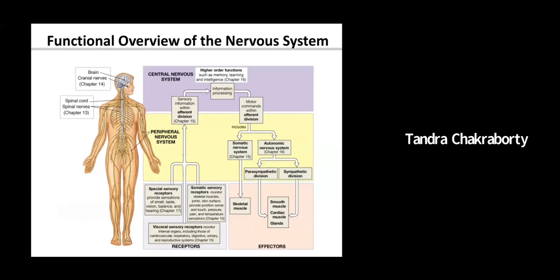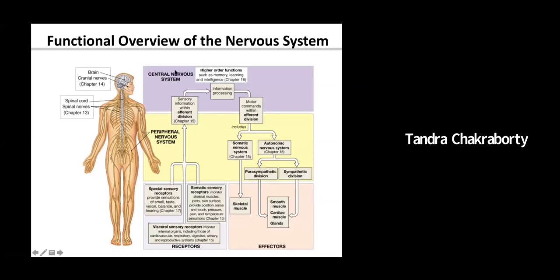I want you to understand this very well, because we'll be using this slide over and over again throughout the entire nervous system when we are learning it. The nervous system is divided into two parts. Number one is the central nervous system, called CNS, and the peripheral nervous system, which is called PNS.